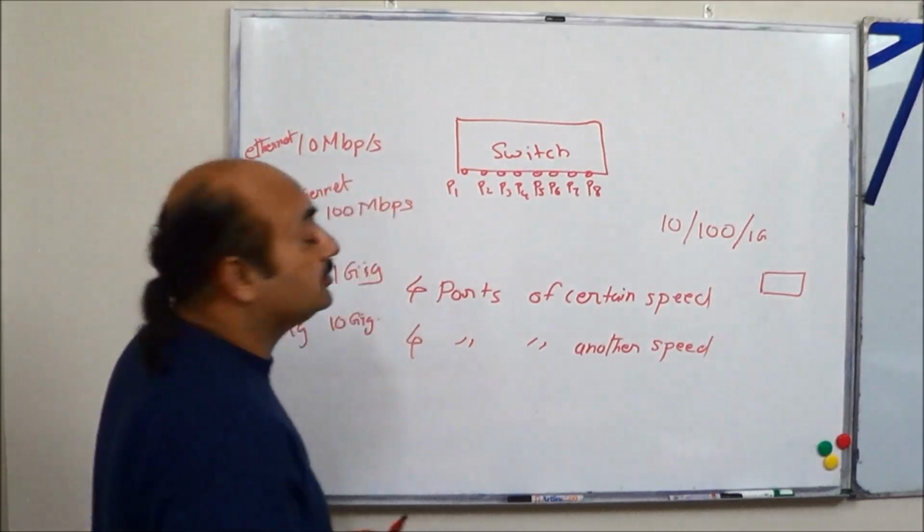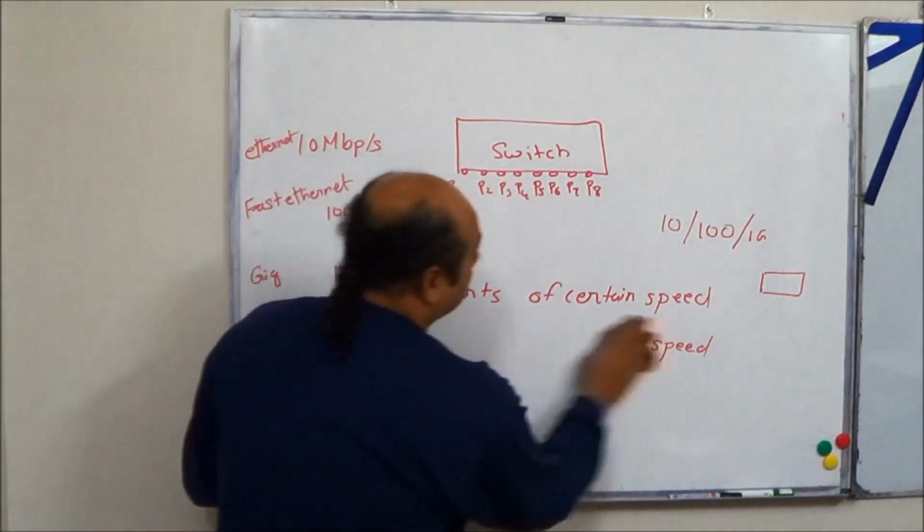Now, what is the use of this? We'll come to spanning tree now.